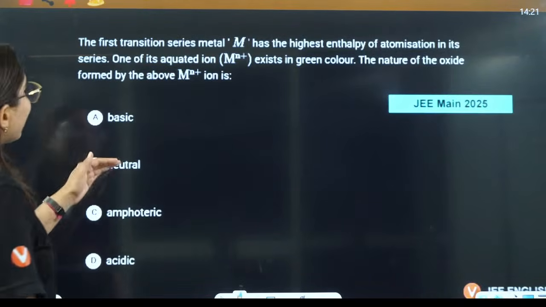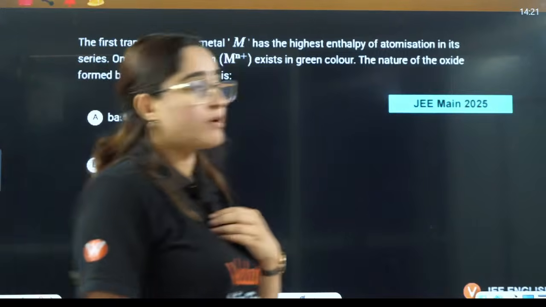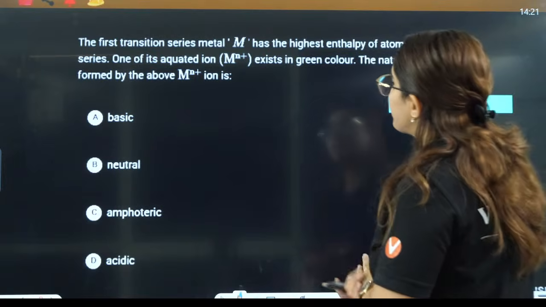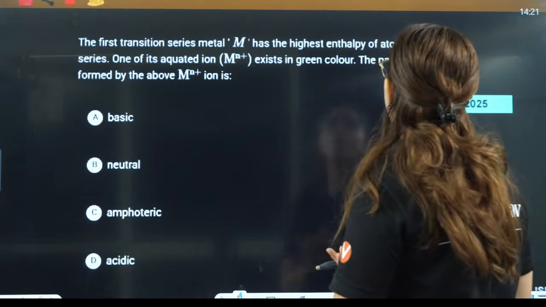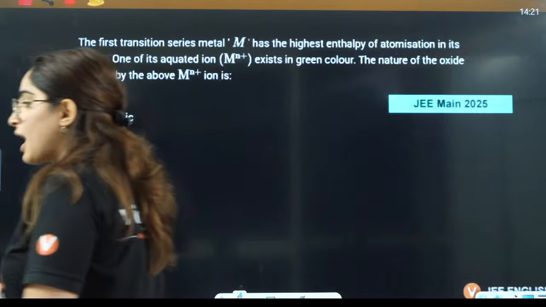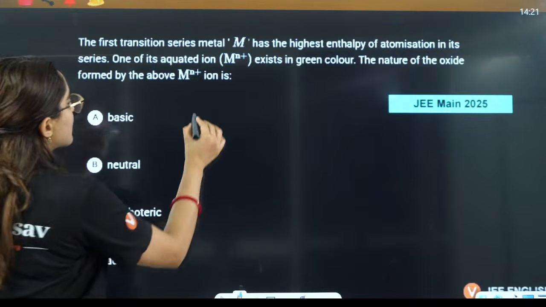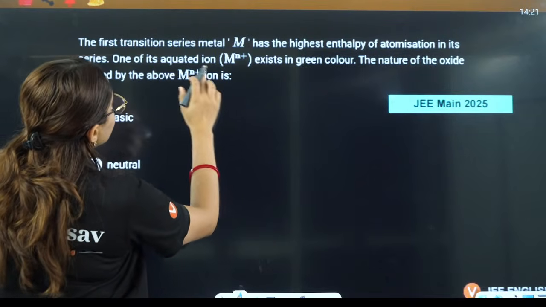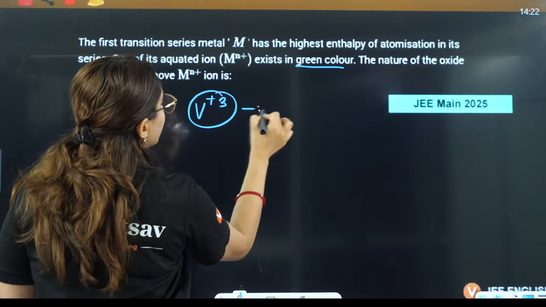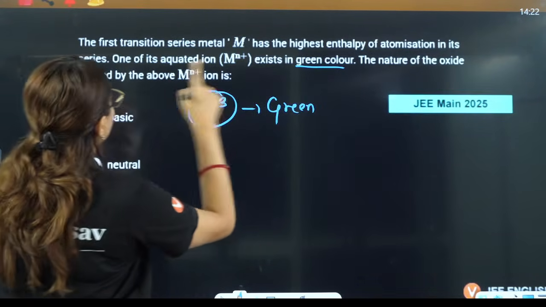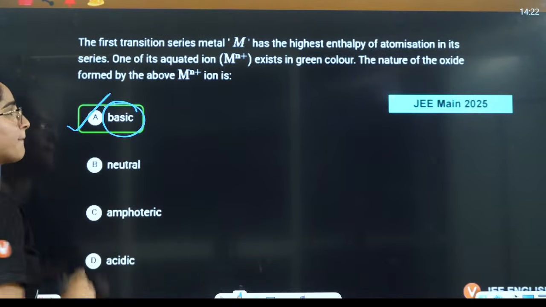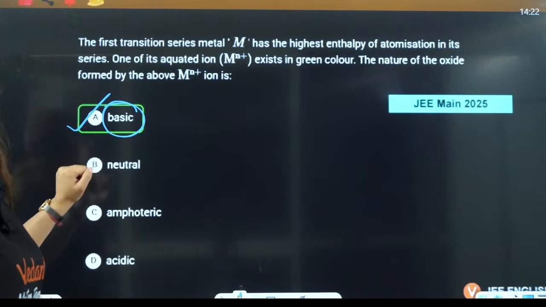Then a question that was asked in JEE 2025: which first transition series metal, that is 3d, has the highest enthalpy of atomization. That was vanadium. Vanadium in its aqueous ion exists in green color. Vanadium 3 positive is of green color. The nature of this oxide is going to be basic. This is based on the nature of oxide.